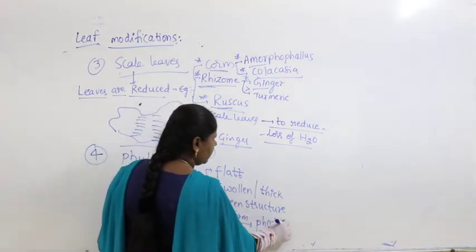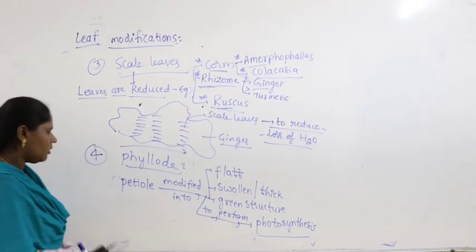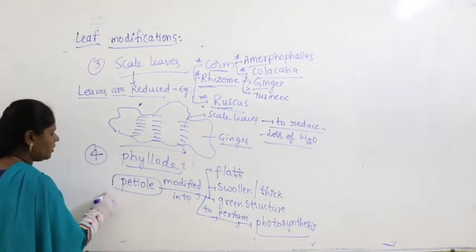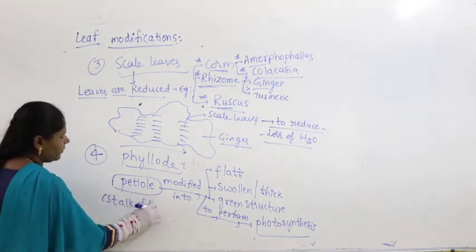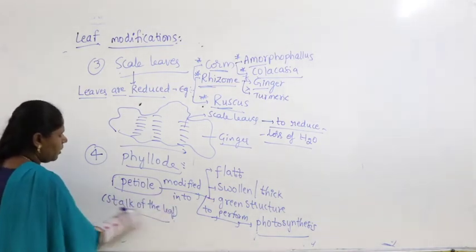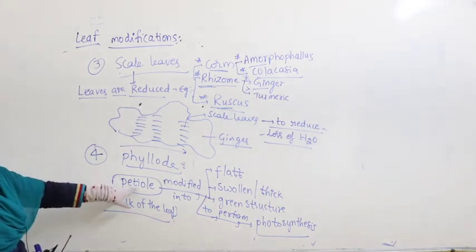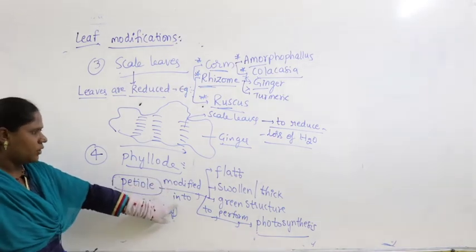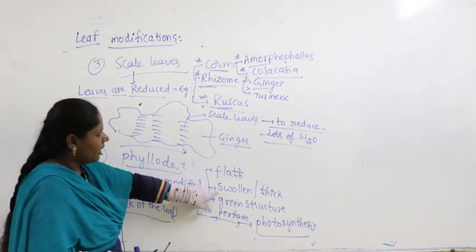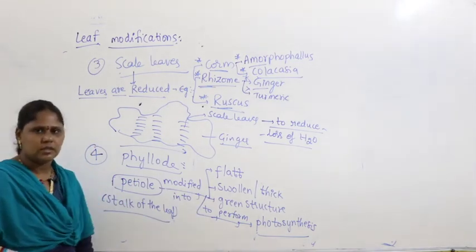What is a petiole? Petiole is nothing but what? Stalk of the leaf. Stalk of the leaf is called petiole. What petiole is doing here? Petiole undergoing some changes. Petiole gets modified into a flat, swollen, thick and green structure to perform photosynthesis.